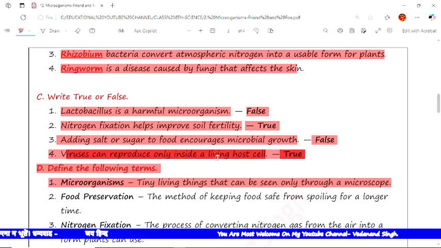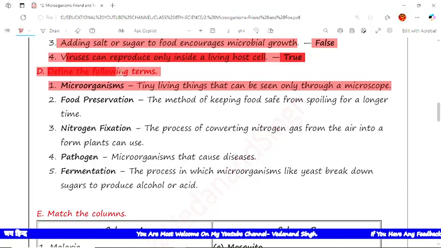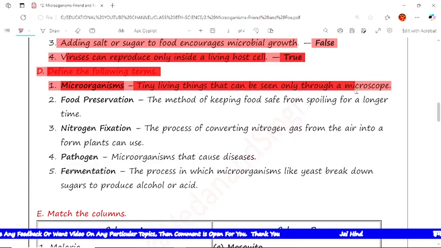Yes, this is true. The next type of question is define the following terms. Here terms are given and we have to give the proper definition for each term. First is microorganism: tiny living things that we can see only through a microscope, that is called a microorganism.